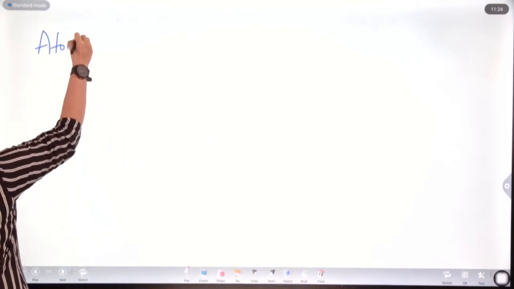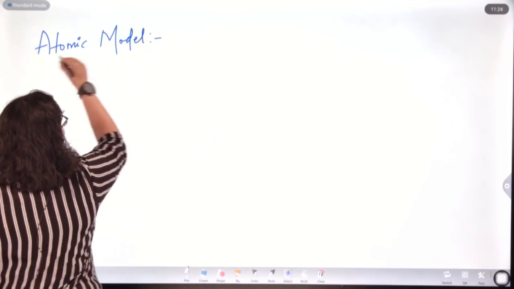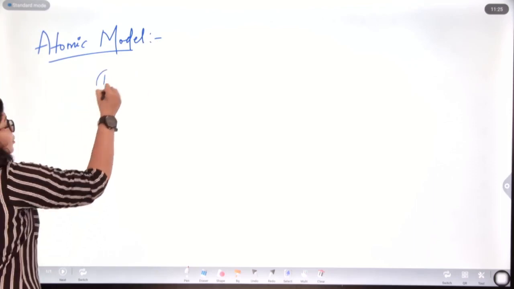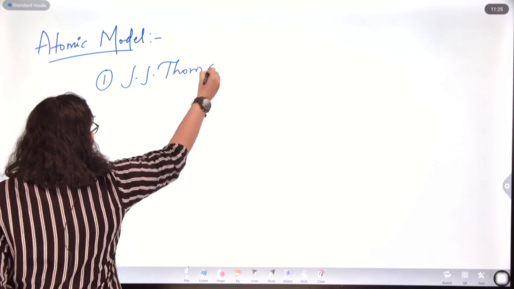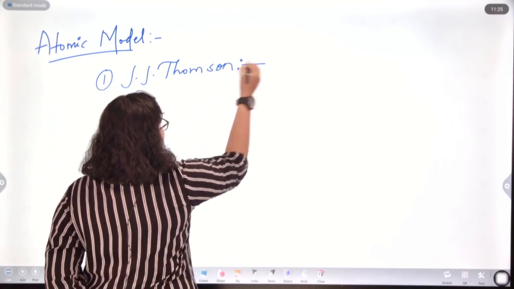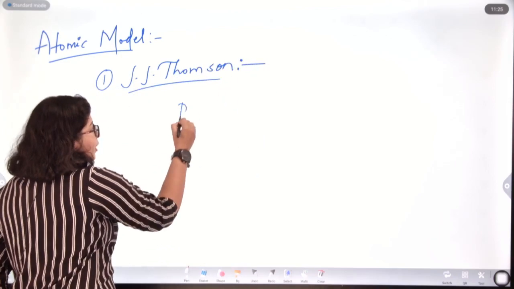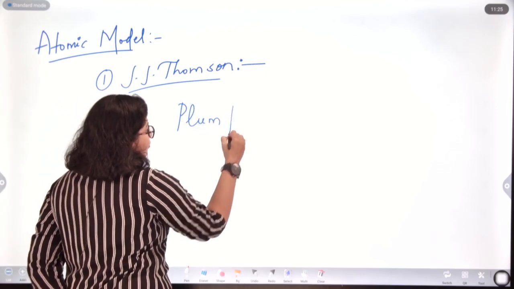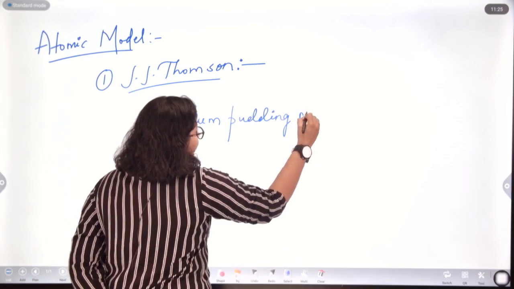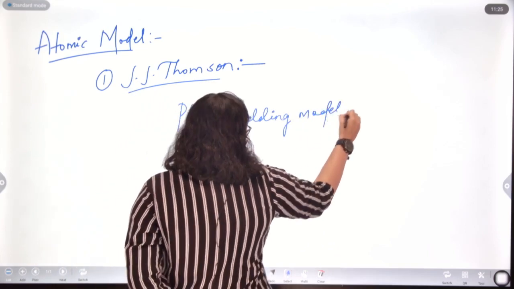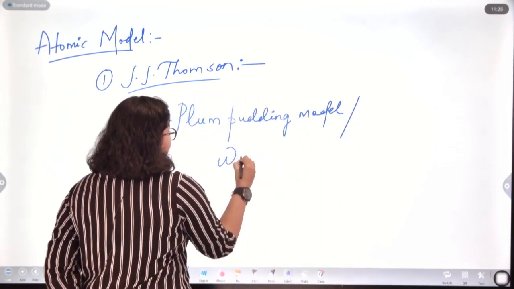Atomic model. So, very first atomic model that was proposed was by Sir J.J. Thomson. Called the plum pudding model. Plum pudding model, or otherwise called as watermelon model.